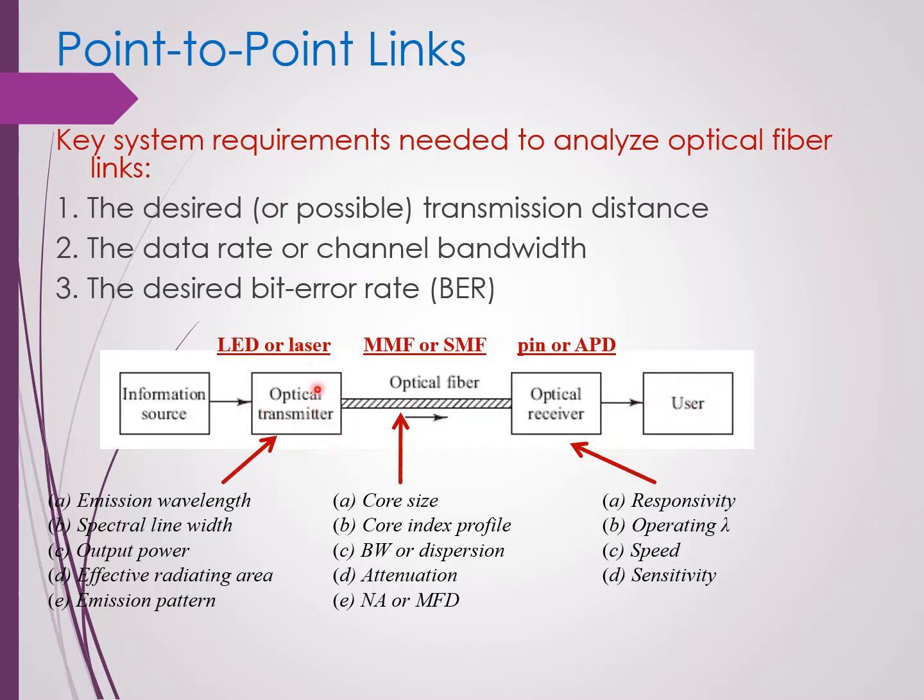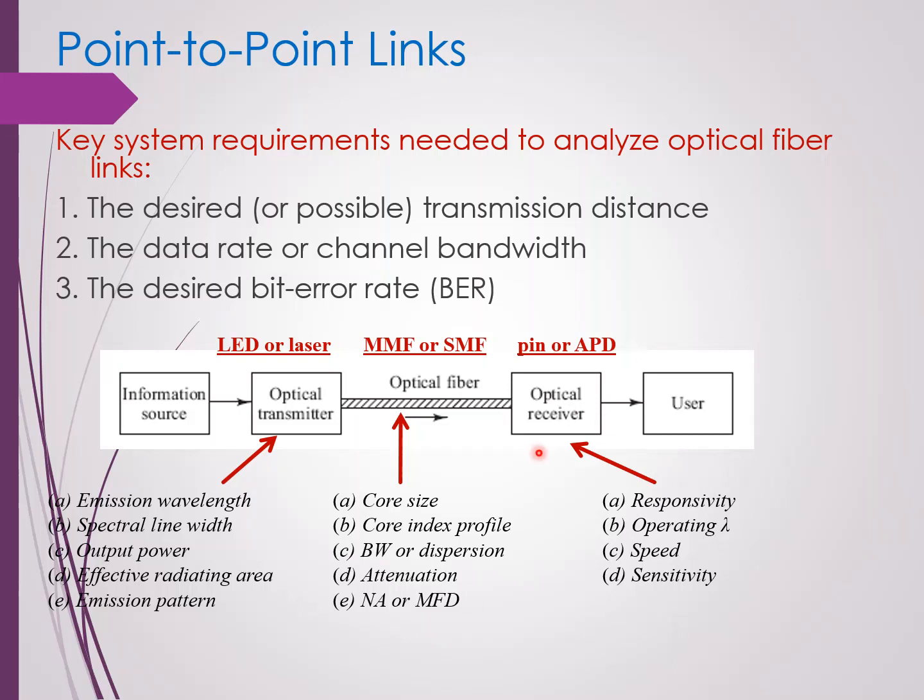The optical transmitter can be either an LED or a laser. In determining the optical transmitter, we need to know the emission wavelength, the spectral line width, the output power, the effective radiating area, and also the emission pattern. Then for the optical fiber, we need to determine whether to use a multi-mode fiber or a single-mode fiber. We need to know the core size, the core index profile, the bandwidth, the dispersion, the attenuation, the numerical aperture, and also the mode field diameter.